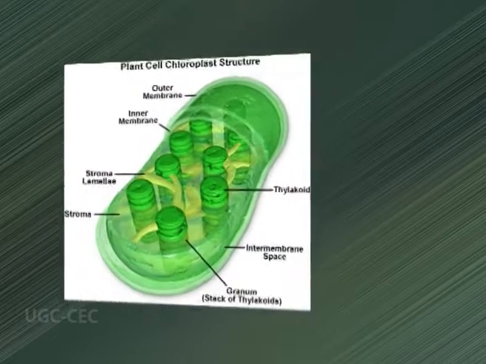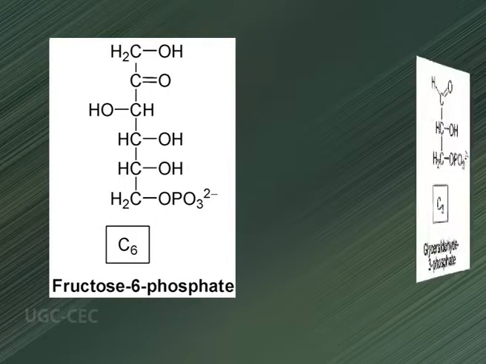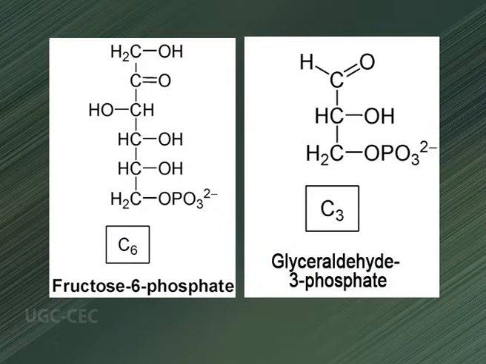In the light, however, little operation of the oxidative pathway is likely to occur in the chloroplast because the end products of the pathway, fructose 6-phosphate and glyceraldehyde 3-phosphate, are being synthesized by the Calvin cycle.